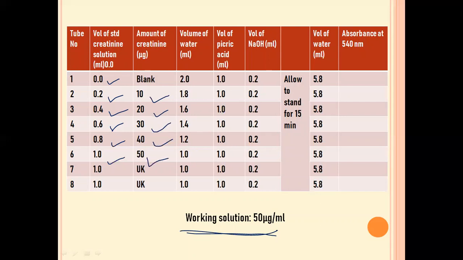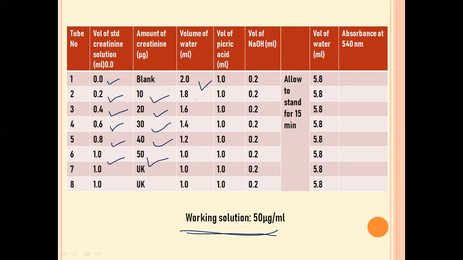In the second column, we are going to write how much creatinine is present in the amount of solution that has been pipetted out into the boiling tubes. Next, we are going to add water so as to maintain the total volume at 2 ml. In the blank solution, we are only taking water. We are not going to add any creatinine. The blank is used to set the colorimeter value to 0, since there is no creatinine, the value should be set to 0 by making use of this blank solution. That is the significance of taking the blank solution in any analysis.